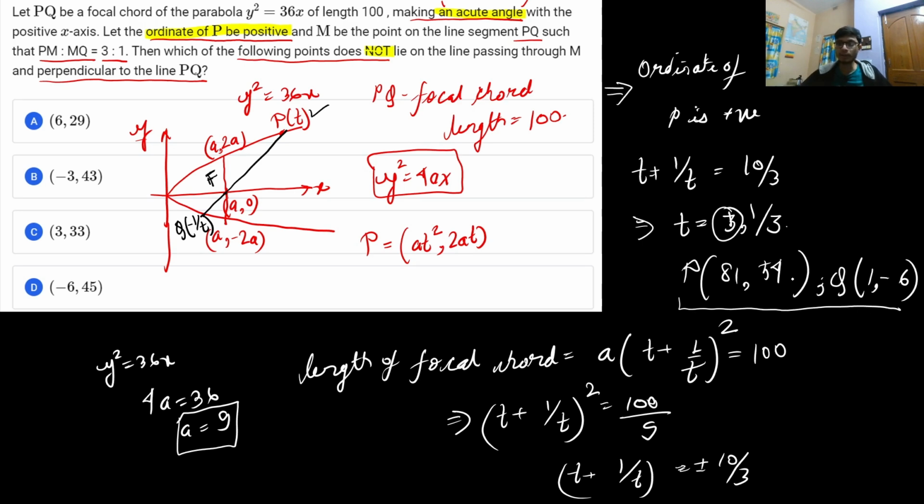Now it is said that this particular focal chord is making an acute angle. Now if you solve for t equal to 3, then only the slope of this PQ will be a positive number. That means it will make an acute angle. Slope is a positive number, that means it is an acute angle. If slope is negative, it means the line is making an obtuse angle, because tan alpha is positive in the first quadrant. So this will give you the result. That means t equal to 3 is the only favorable value.